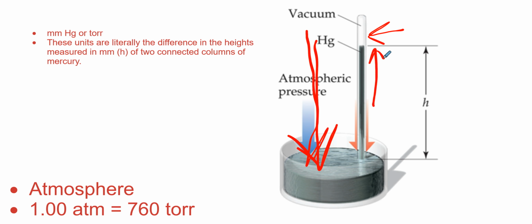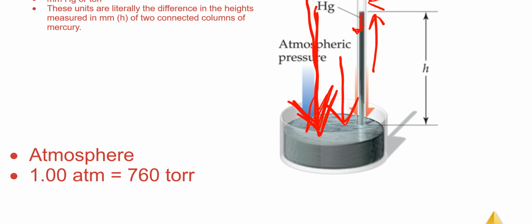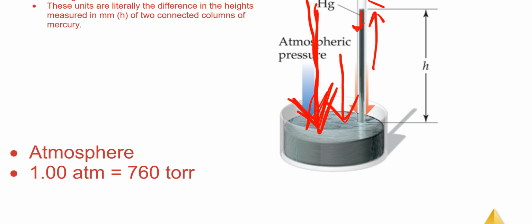So when we say we have a high pressure, that actually means we have a lot of air pressure pushing down, which is pushing the mercury up. A low pressure means that the pressure is not as much forced down, and so the mercury comes down as well. All right, so you need to know what millimeters of mercury are and what torr is.